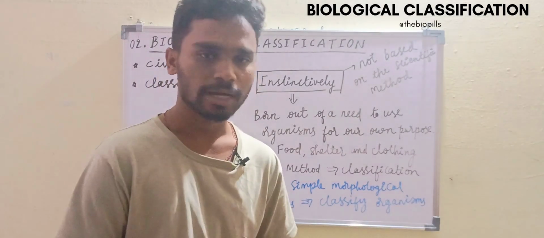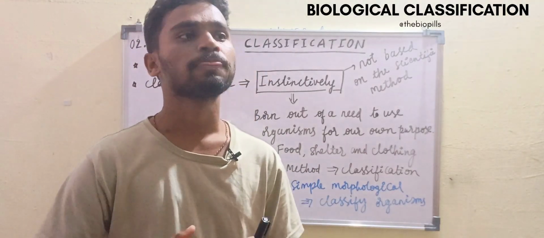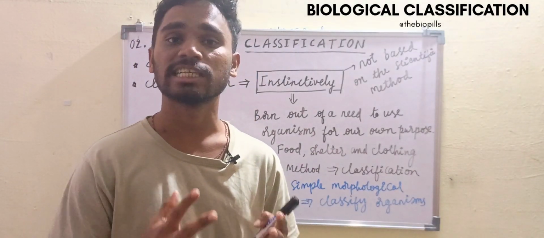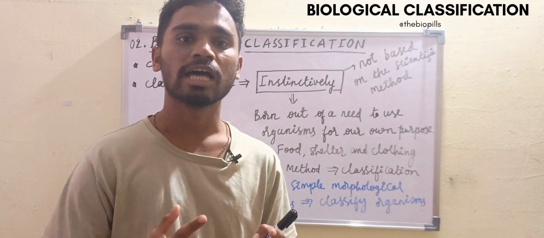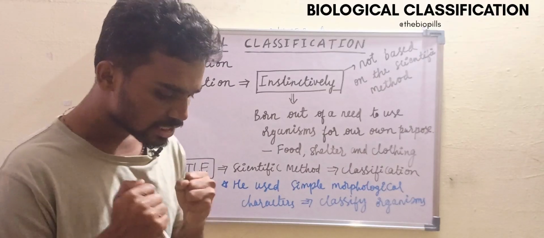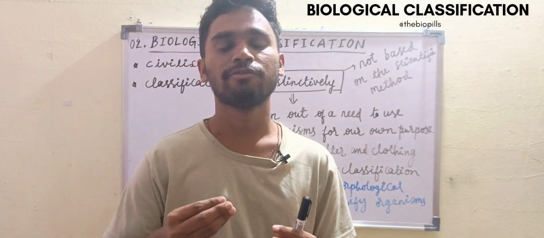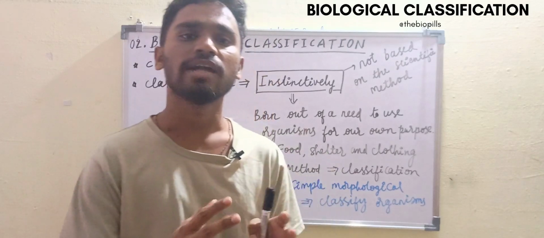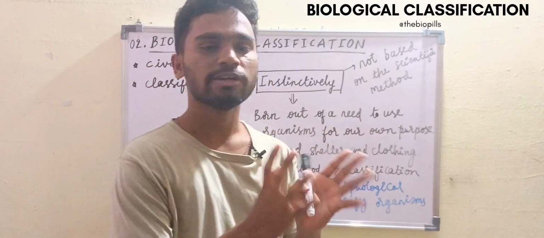So in this chapter we are going to learn how biological classification started and how it evolved. From the civilization, when man got a little bit of intelligence, he started to see the living organisms around him.